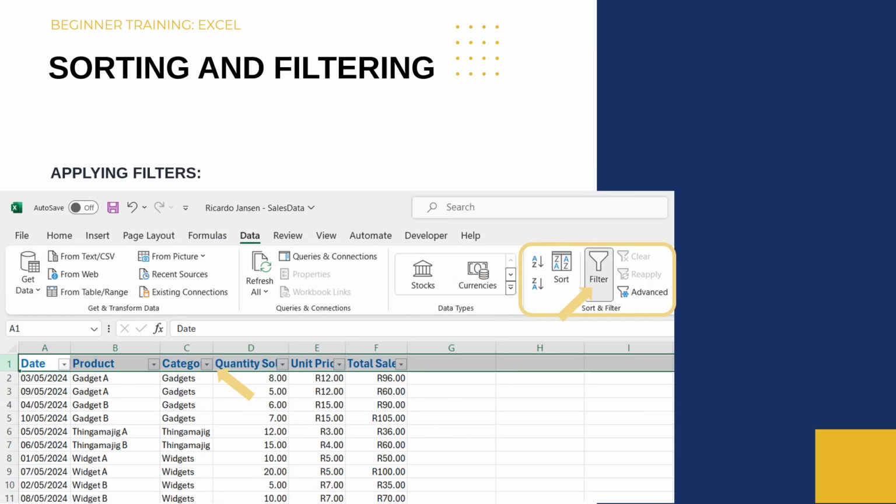Filters allow you to display specific data. Select the header row, go to the Data tab and click on Filter. You will now see drop-down arrows in each of the header cells.